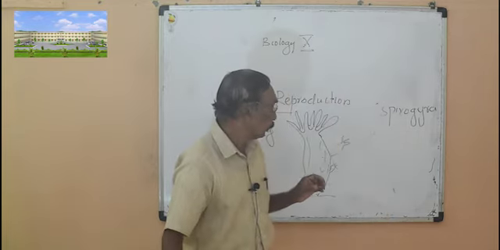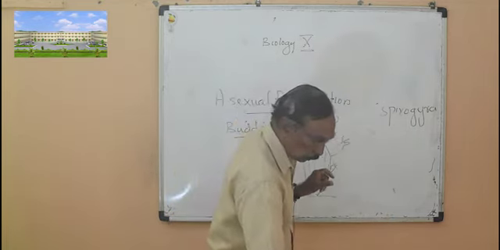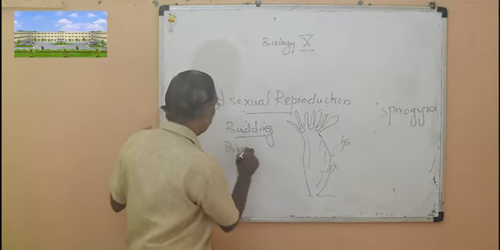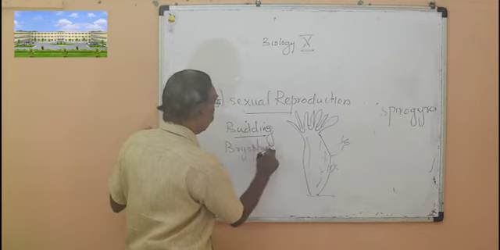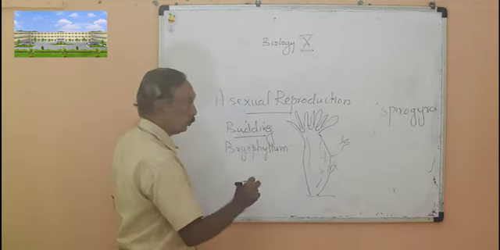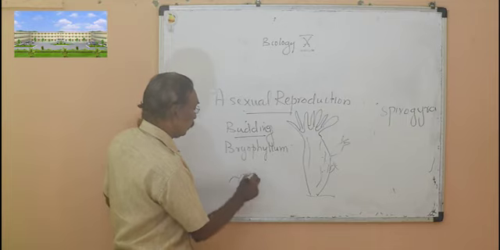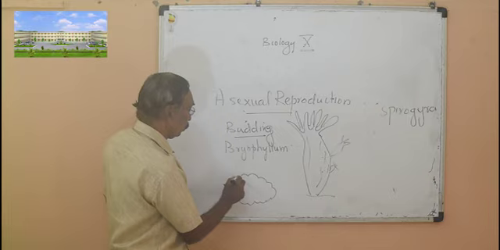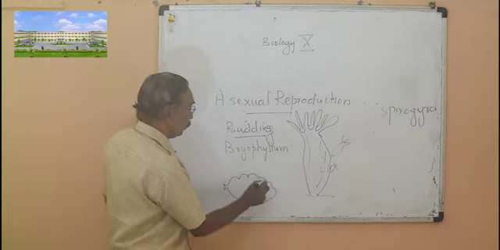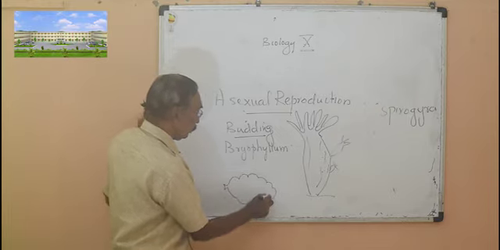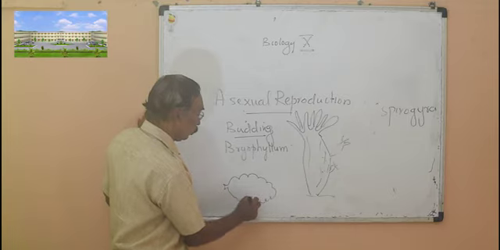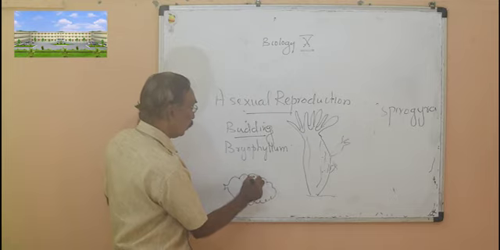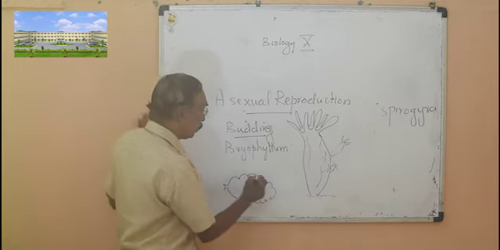Then another method of vegetative propagation given in your textbook is in bryophyllum. You know bryophyllum, elamulachi, which is very common. If you examine the leaf of the plant, you can see it has many notches, small constrictions. In this region you can see small buds, and these are called leaf buds.